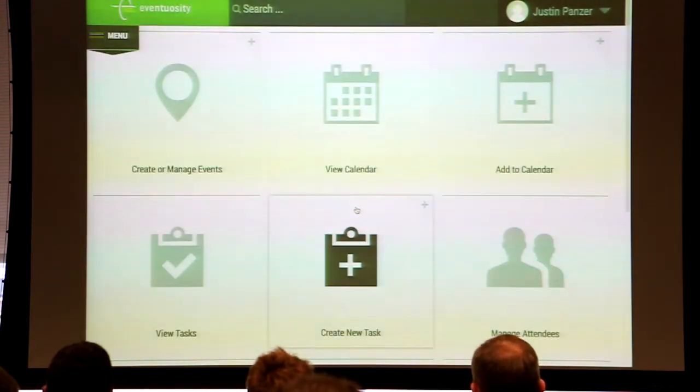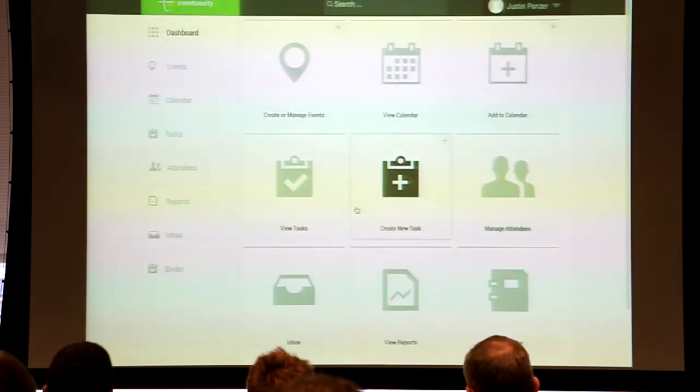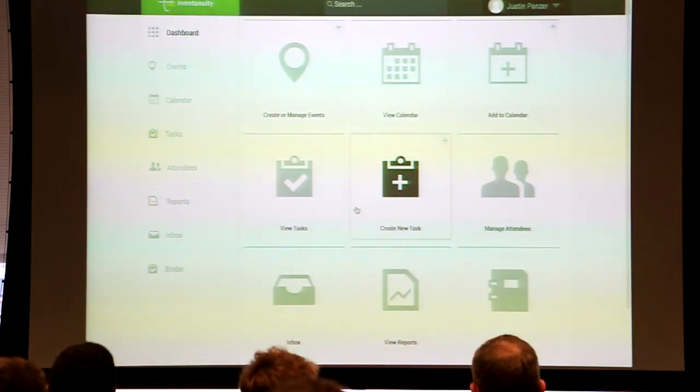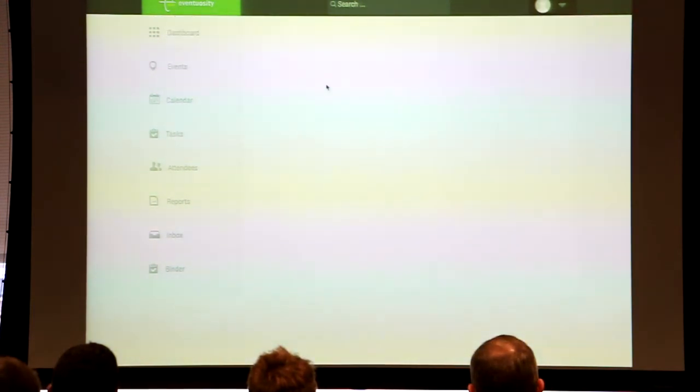Now, somebody like Kim, her event only starts after registration. When she registers with the association that is putting on her trade show, that's when her work really begins. She has a lot to do with her company inside that organization to get things moving. So although the association has created a trade show, Kim now has to create the show plan for her team.